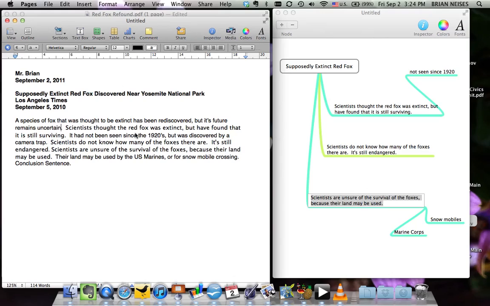That kind of tells that it's been found, but we're not quite sure how many there are and what's going to happen there. So it's a summary of all of the rest of those main points in a quick statement.